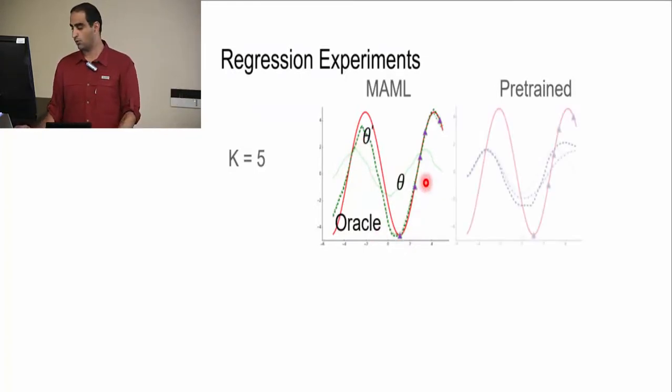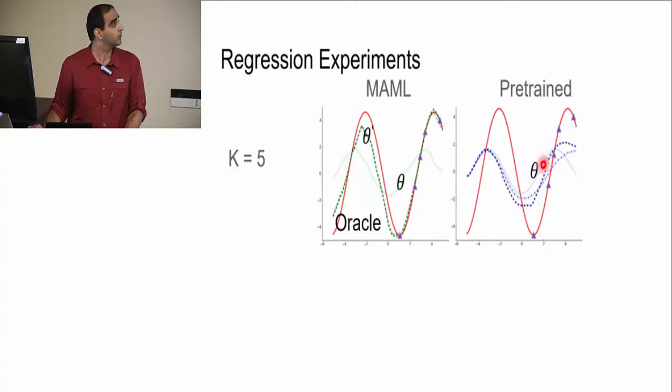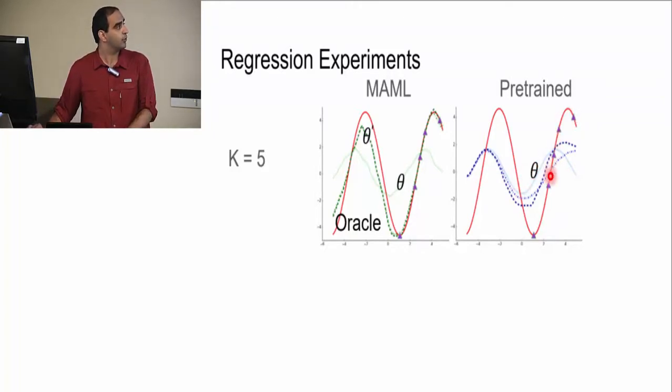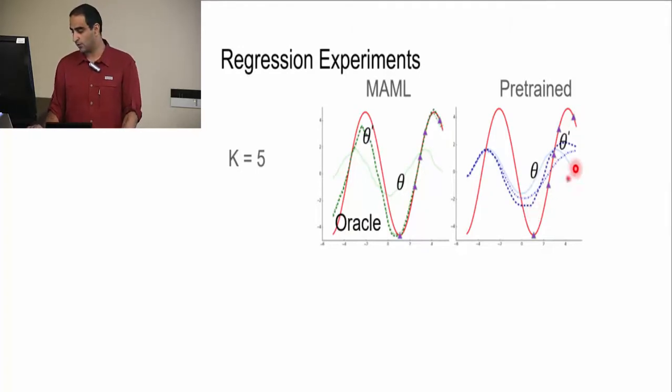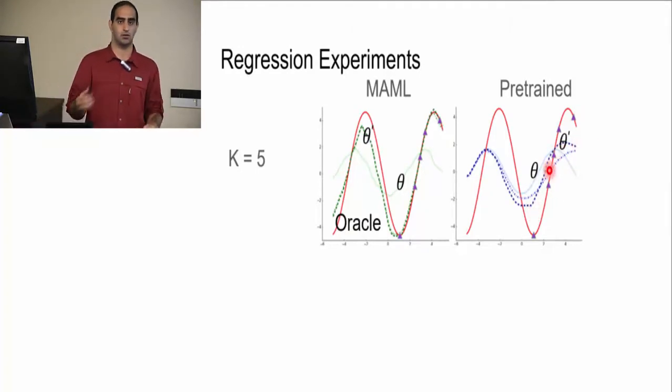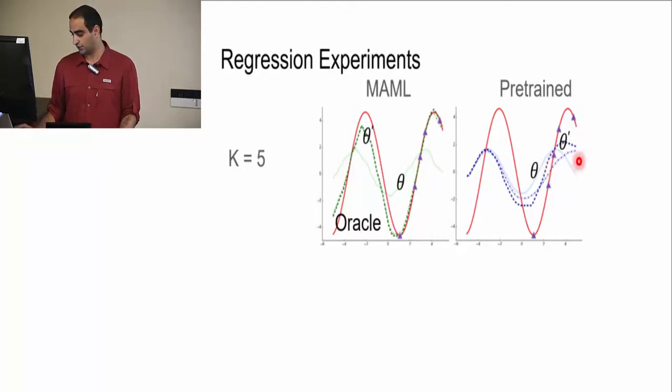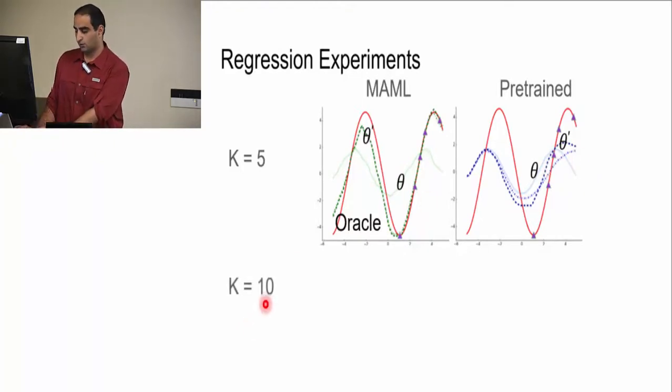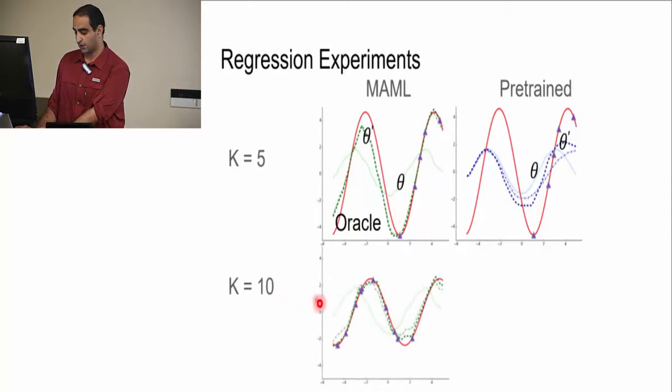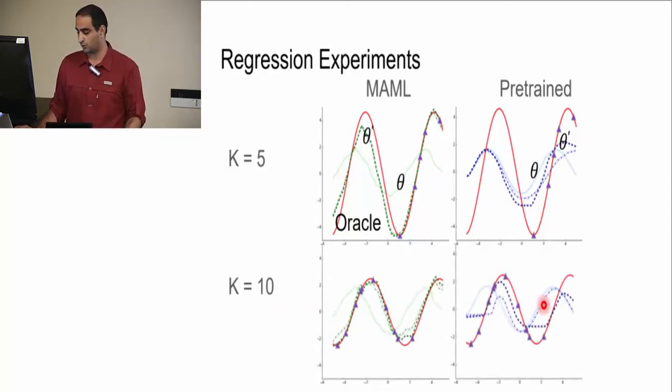quickly adapts to that sine wave. But when we use the pre-trained model, here again the red is our oracle, and this lighter blue is our theta. And again we use the same data points and we apply 10 steps of gradient descent, but our theta prime is not that good. And then again we have 10 data points, and this is the same thing you can see, and this is for the pre-trained model.